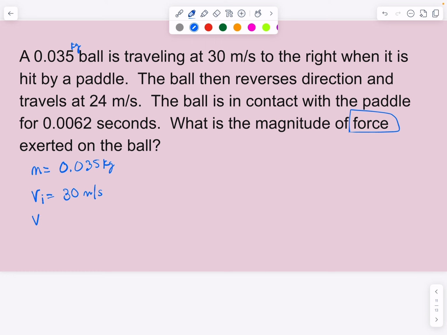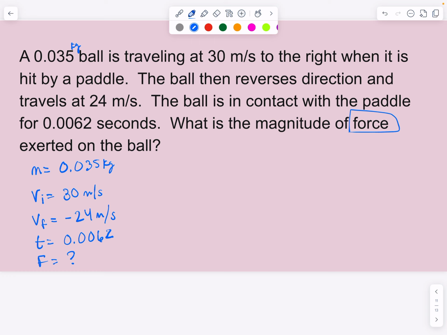And then we have a second velocity, the final velocity, which is going to go the other way, negative 24 meters per second. I'm using negative because it's changing direction. So I'm going to use positive to go to the right and negative to go to the left. In terms of time, I do have a time here of 0.0062, and I don't have a force value in this situation. So I'm trying to figure out what the force is going to be.